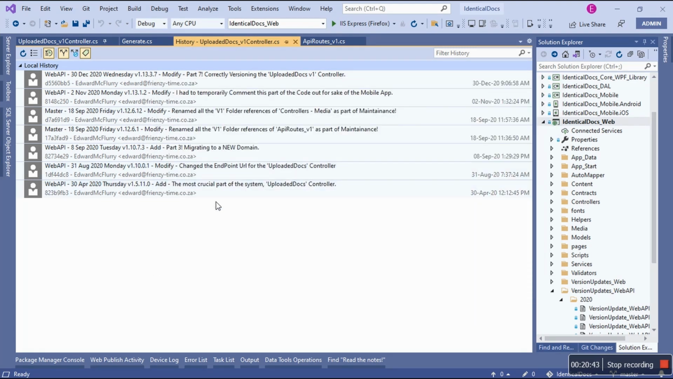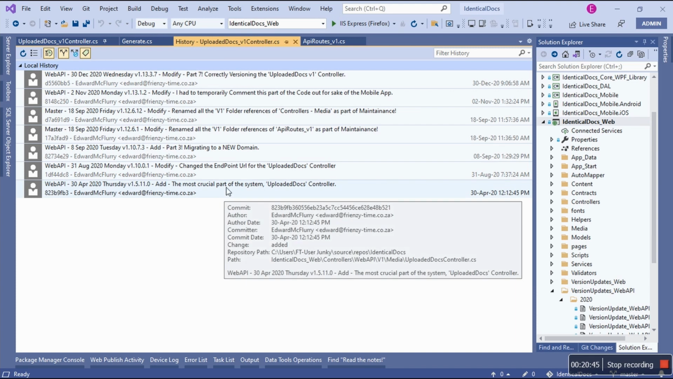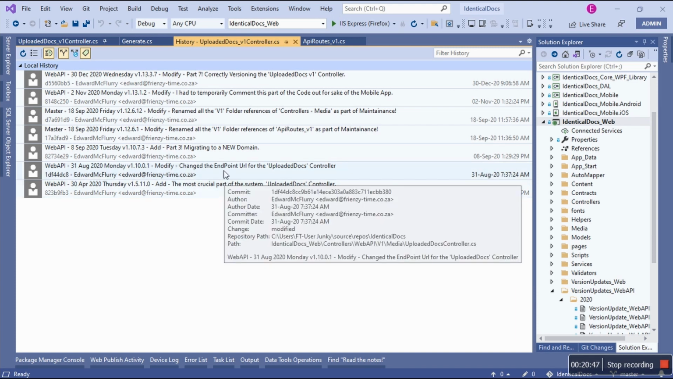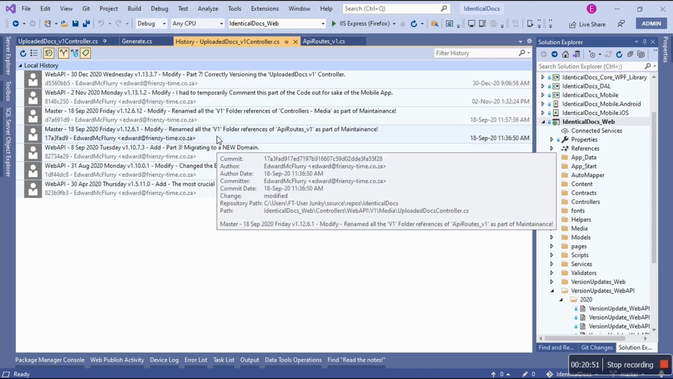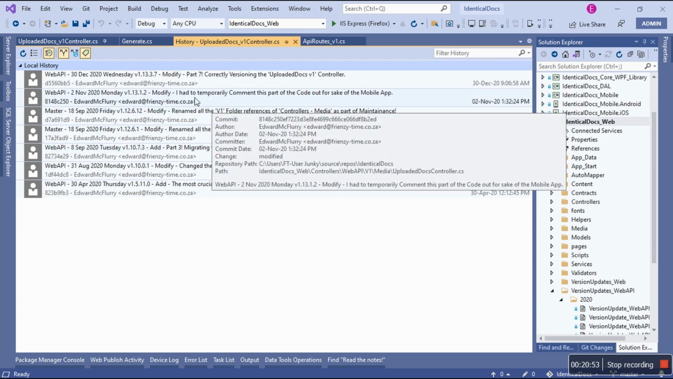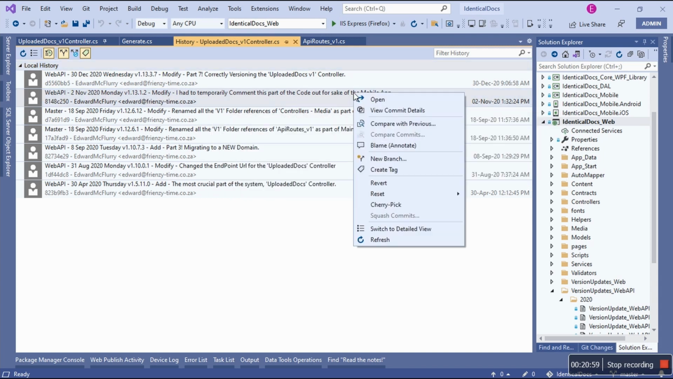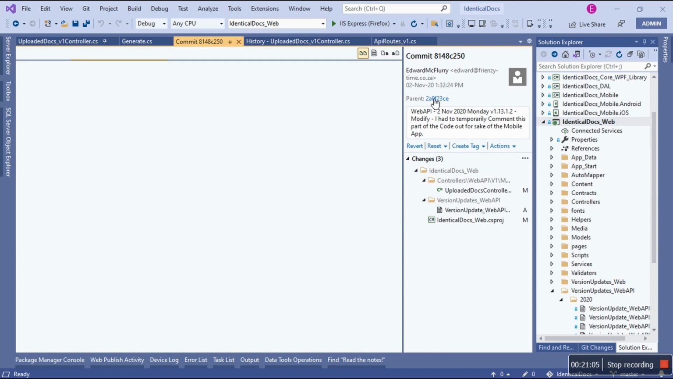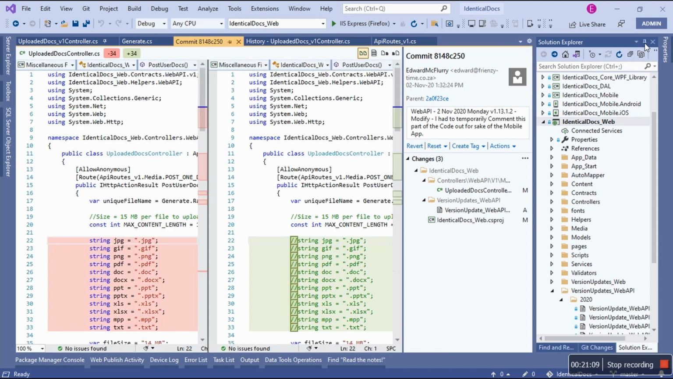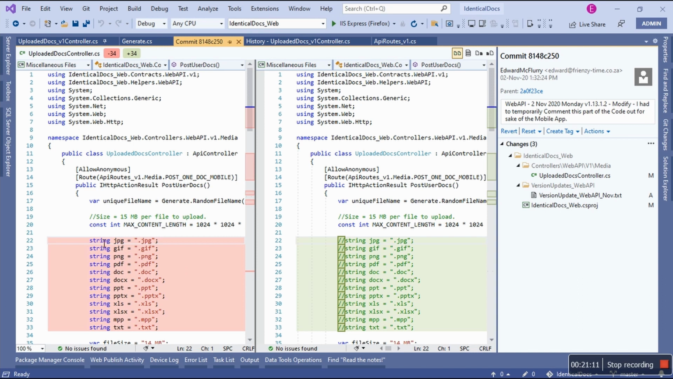So let's see. The most crucial part of the system: change the endpoint URL of the docs, migrating to a new domain, rename the v1. Aha, here it is. I had to temporarily comment this part of the code out for the sake of the mobile application. This is the comment that we're looking for. View commit details. What happened? So I see this was on the 2nd of November 2020. Okay, what happened? Because there it is.